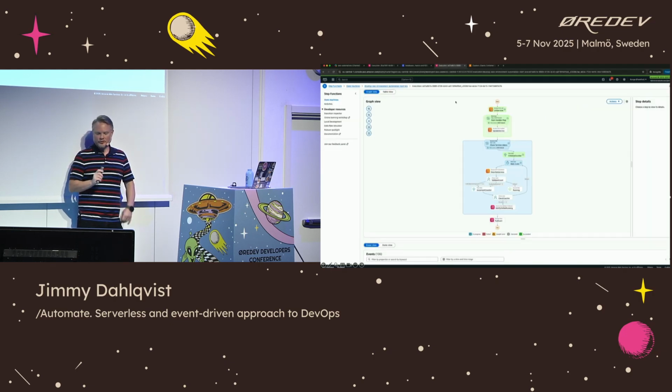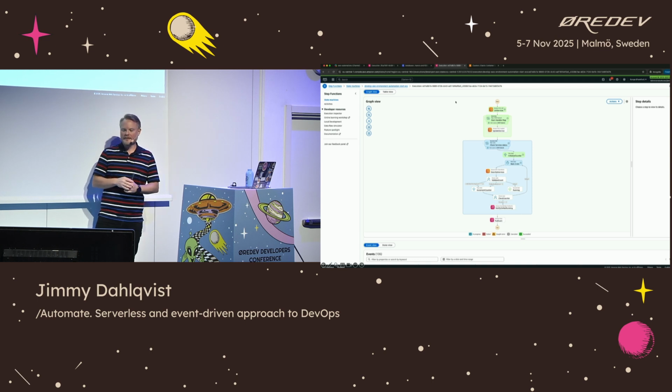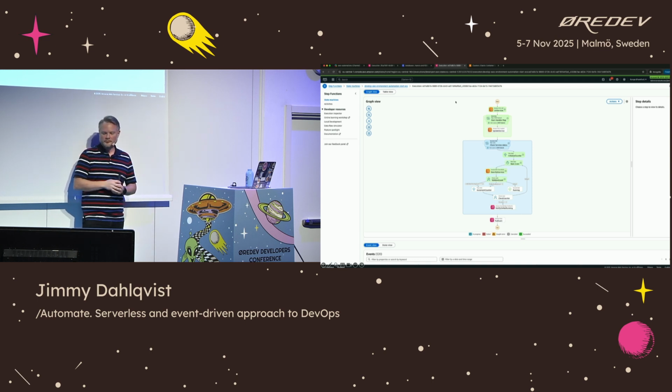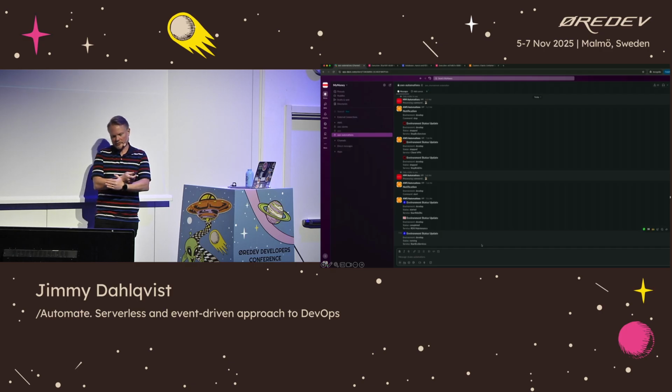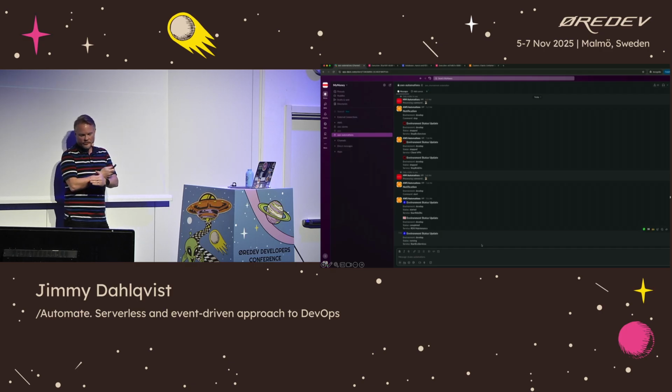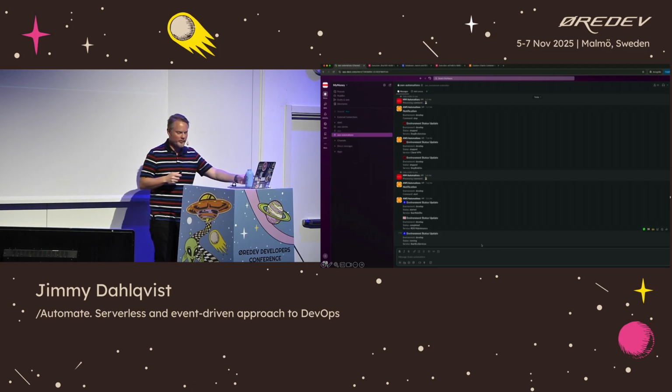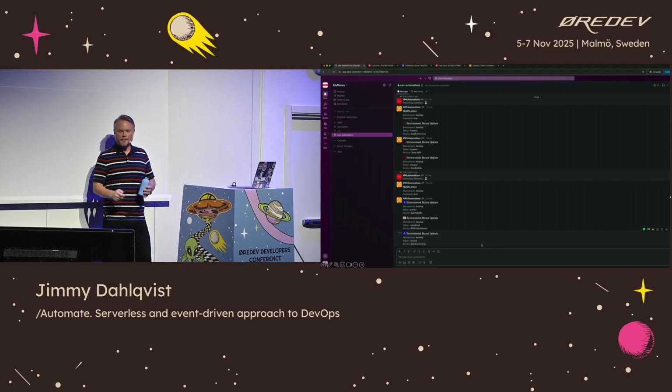And this one should turn green soon as well, telling us that we are completed. And there we go. Now everything has been started, and the entire environment is now up and running. We can check the progress in Slack to see that we got a notification saying we did a status update on the RDS. We once more went into RDS maintenance mode, and we started up the ECS services. And everything is now up and running, and you can start working.